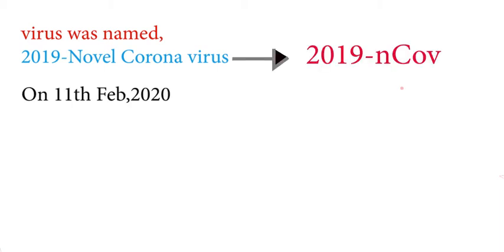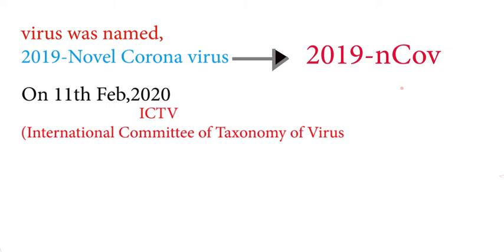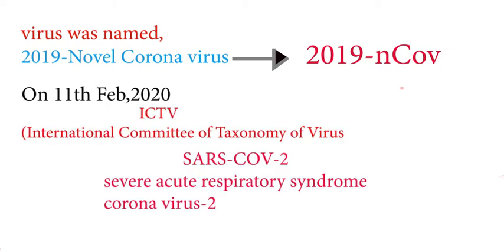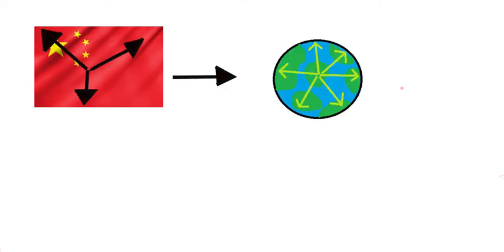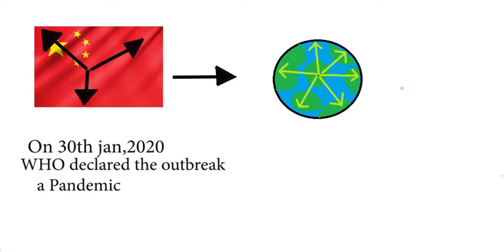At the start, this virus was named 2019 novel coronavirus, which is represented as 2019-nCoV. After that, on 11th of Feb 2020, ICTV named this virus Severe Acute Respiratory Syndrome Coronavirus 2. And then on the same date, WHO named the disease Coronavirus Disease 2019. COVID-19 spread within China and to the rest of the world. On 30th January 2020, WHO declared the outbreak a pandemic.